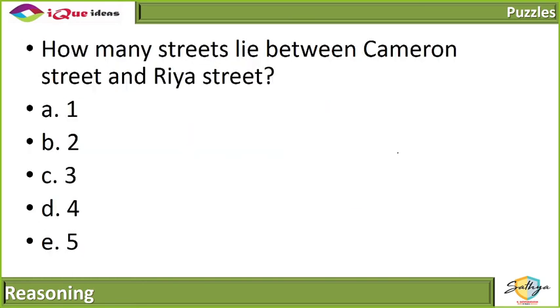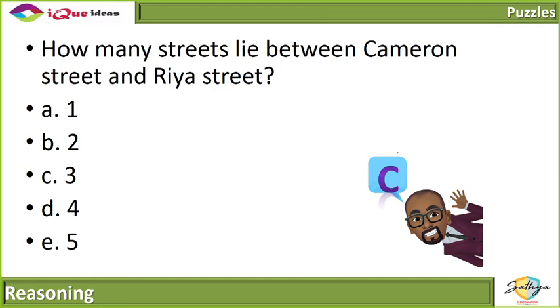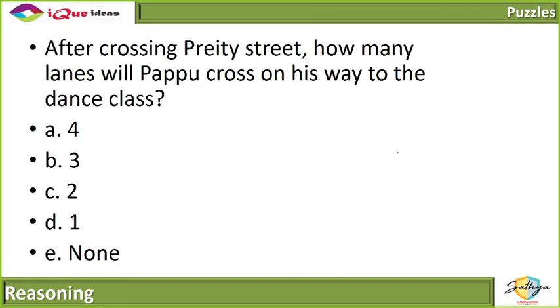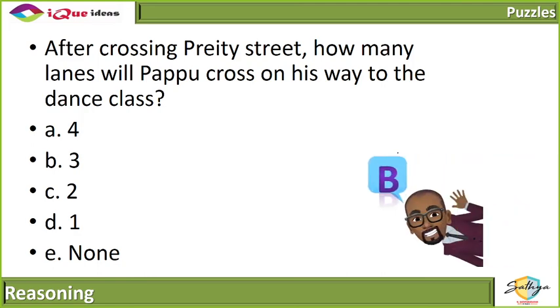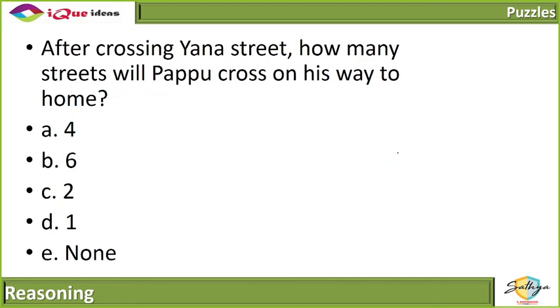Chalo. I think this everybody answered. After crossing Pretty, how many lanes will Pappu cross on his way to the dance class? That's right, 3, because it's exactly in the middle. After crossing Yana Street, how many streets will Pappu cross on his way to the home?